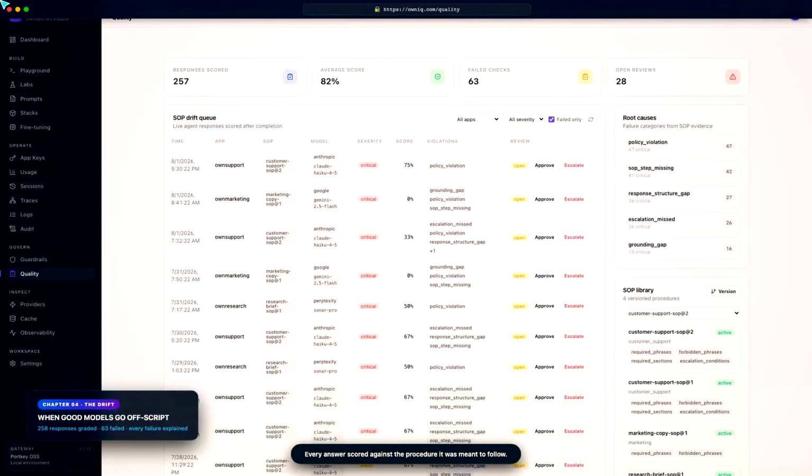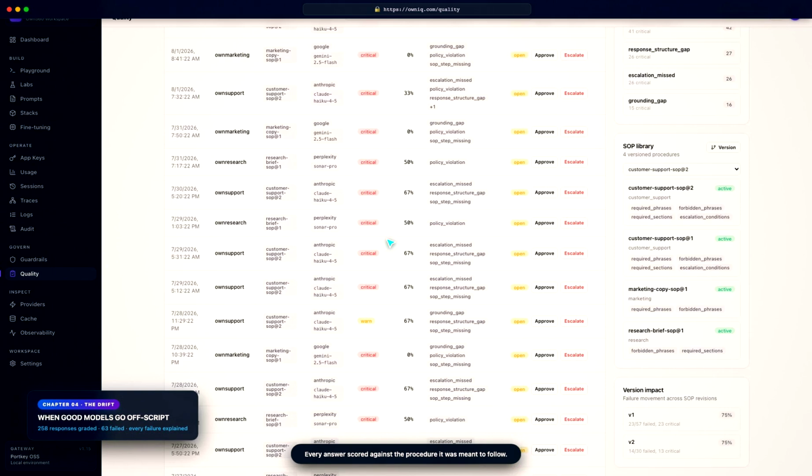Now the part nobody else can show you. Every completion is scored after the fact against the standard operating procedure it was supposed to follow. 258 responses graded. 63 failed. And OwnIQ names the reason: missed escalations, policy violations, structure gaps.